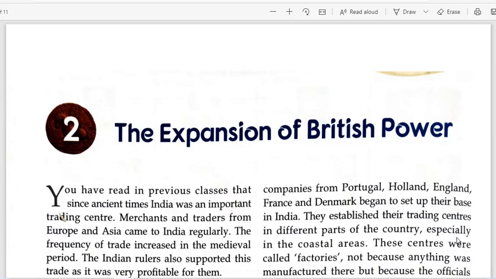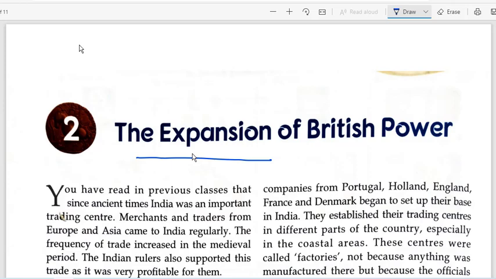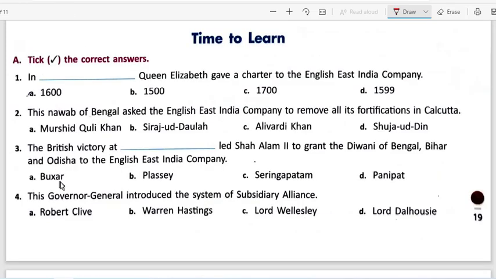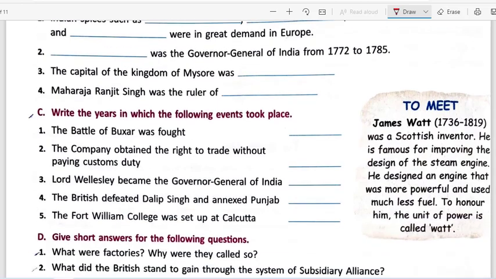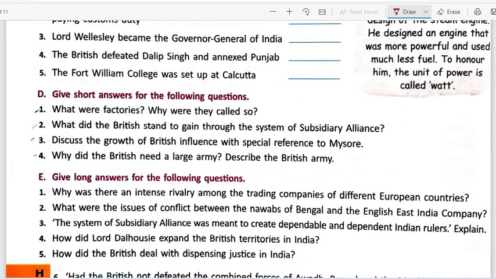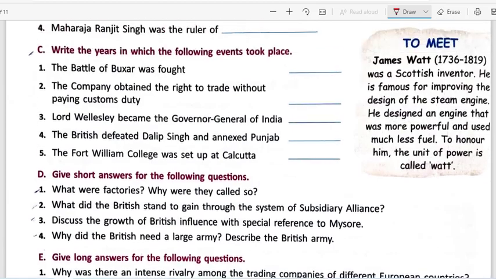Hello students, today we are going to discuss the question answers of the second chapter of history, that is the expansion of British power. I'll be dictating the answers, you will just be writing them in your notebooks as well as in the book. Some parts are to be completed in the book itself, like part A and part B. Part C can also be done in the book itself, but as far as parts D and E are concerned, you have to complete them in your notebook.